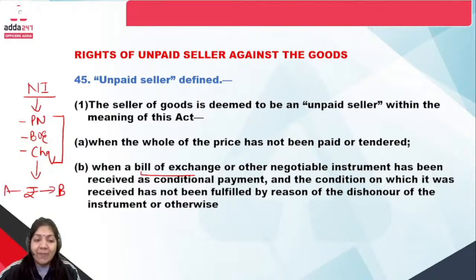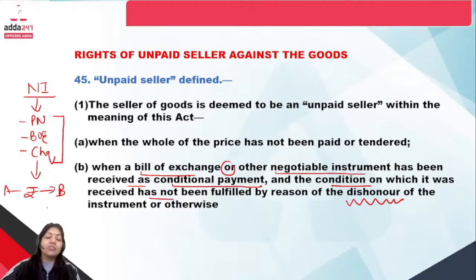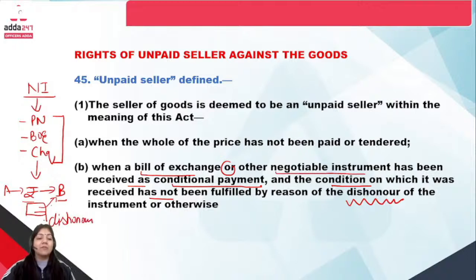Okay, so in the B part, when the bill of exchange or other negotiable instrument has been received as a conditional payment and the condition on which it was received has not been fulfilled, or by reason of dishonour. It means that in the Negotiable Instruments Act, if a person transfers money to B through a document, when the document reaches B, B becomes the unpaid seller because the document is dishonoured. Dishonour means the money is not received by B because maybe some formalities are not fulfilled, some remaining thing is to be done, so the instrument becomes dishonoured.